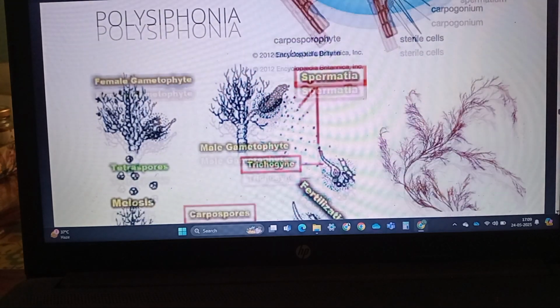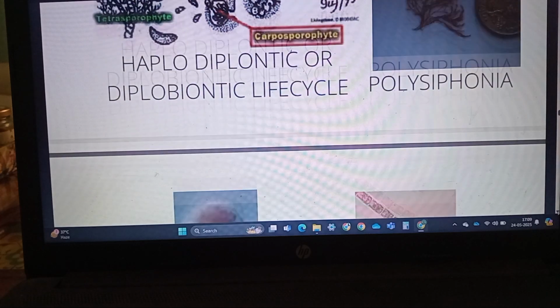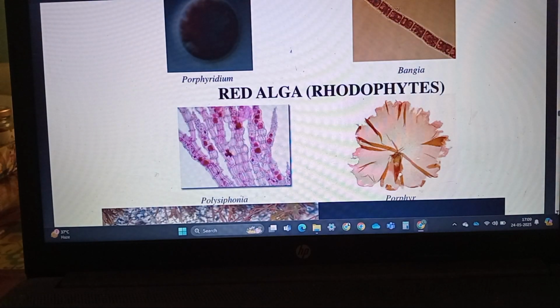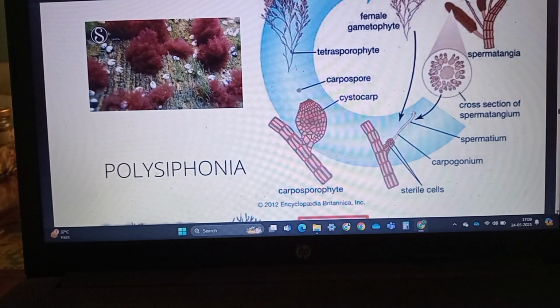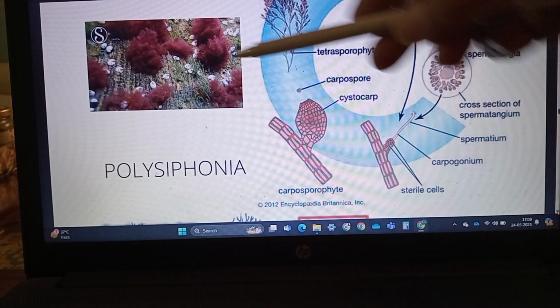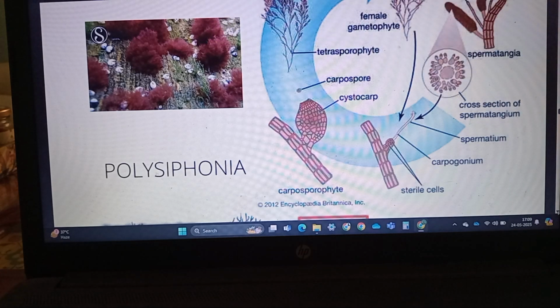The red thalli are mostly multicellular. This is the thallus of this red algae, which is multicellular, and some like Polysiphonia has a complex body organization. They store the food in the form of the floridean starch, which is very similar to the amylopectin and glycogen in structure.